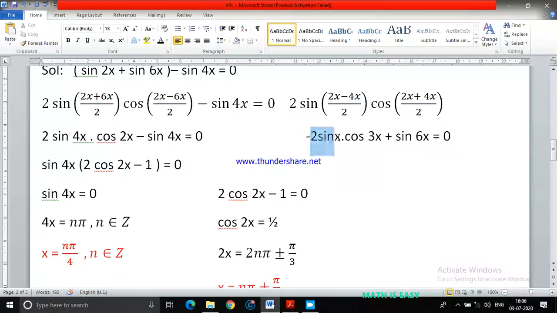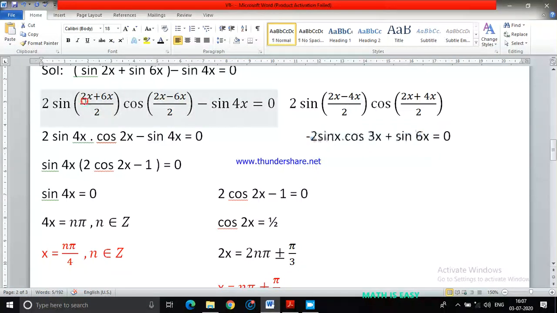Now observe this term. Can I take anything common from the terms? Nothing is common. This is sin x, this is sin 3x, and this is sin 6x. There is no term to take common, which means there are no further steps to solve it. So you get stuck in the question here.